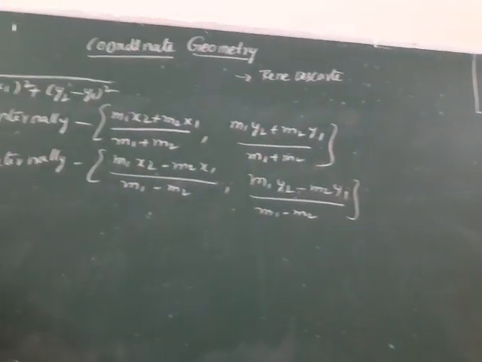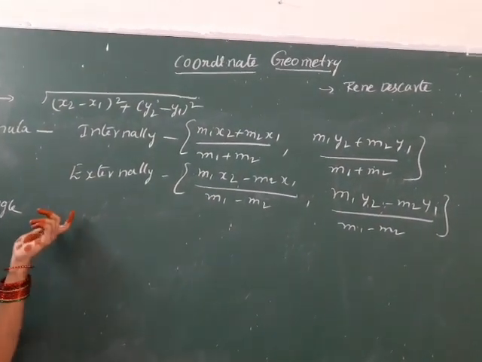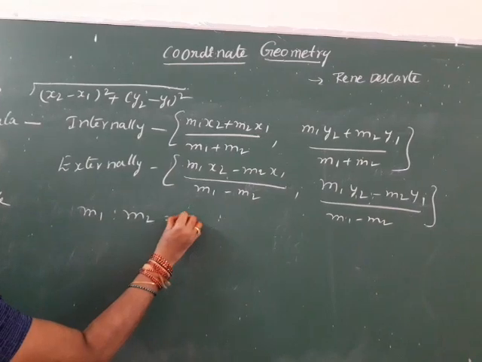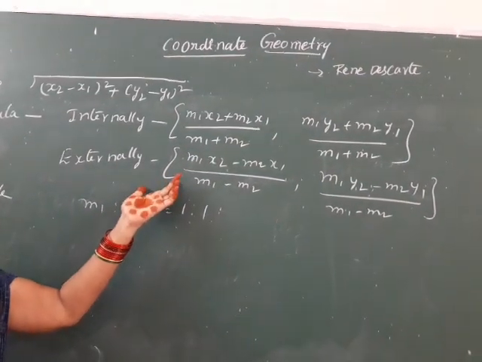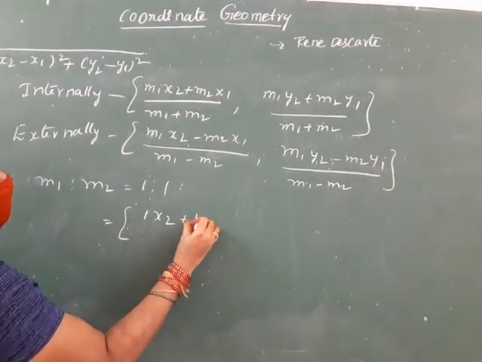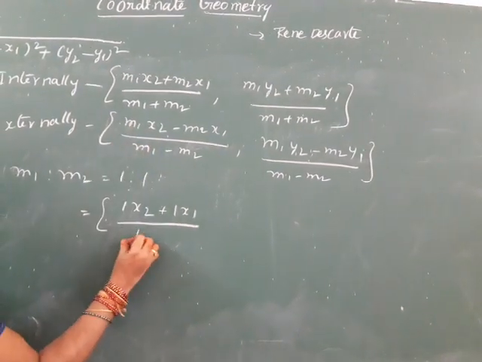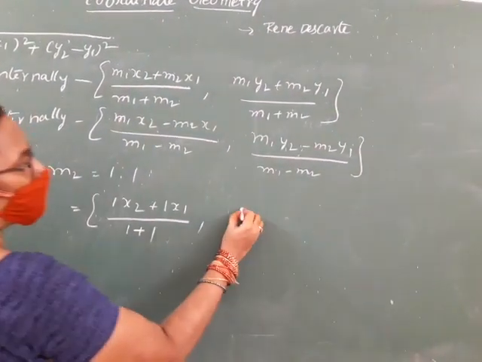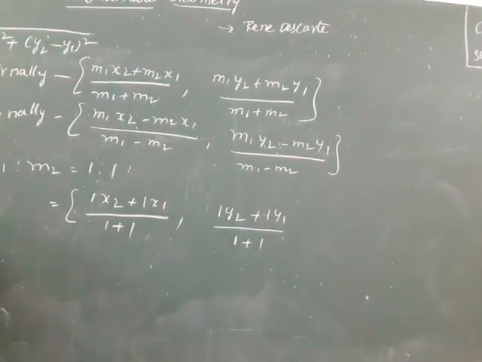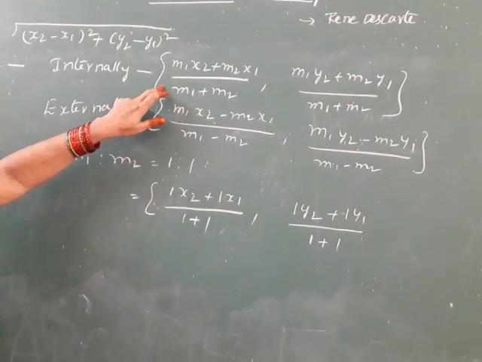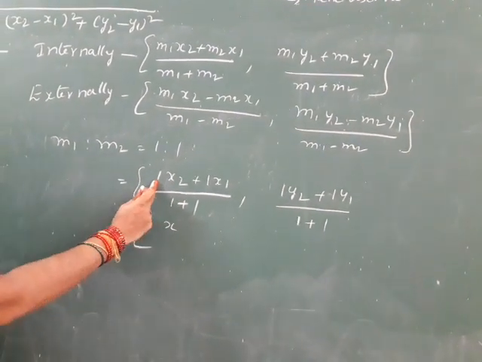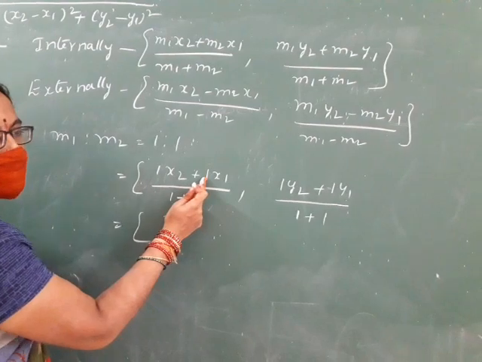All these concepts were covered in the previous class. So, one special case is there. The ratio m1 is to m2 is 1 is to 1. What happens in this section formula? We apply the section formula: (1 x2 plus 1 x1) by (1 plus 1), and (1 y2 plus 1 y1) by (1 plus 1). x2 into 1 is x2, x1 into 1 is x1.